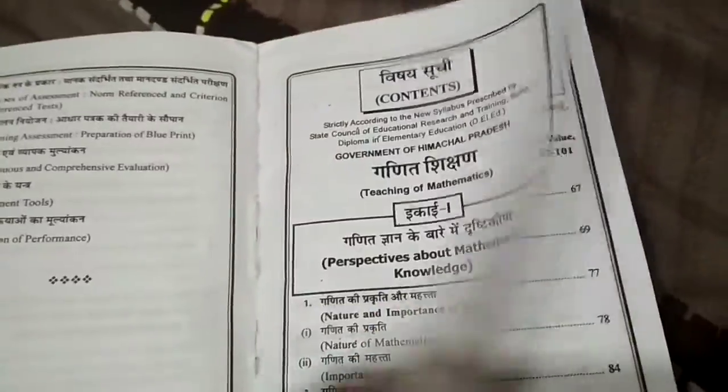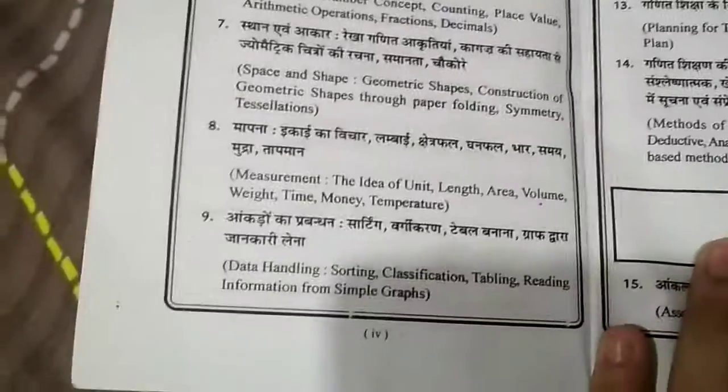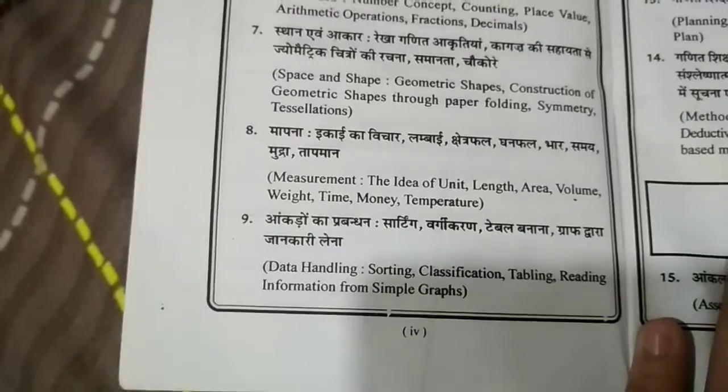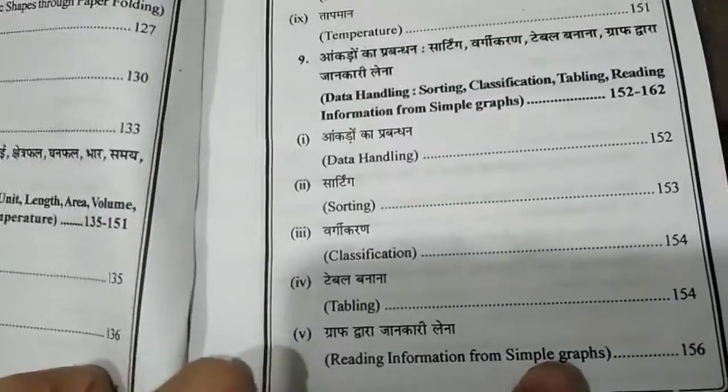Let's check this out. In the Unit 2 syllabus, see, number concept, everything is there, till data handling, sorting, classification, which was at the end of Unit 2. Reading information from simple graphs, it's completely there. So Unit 2 is also captured.